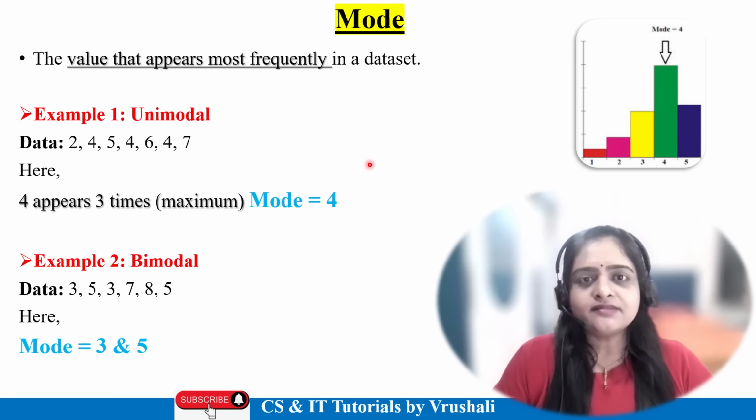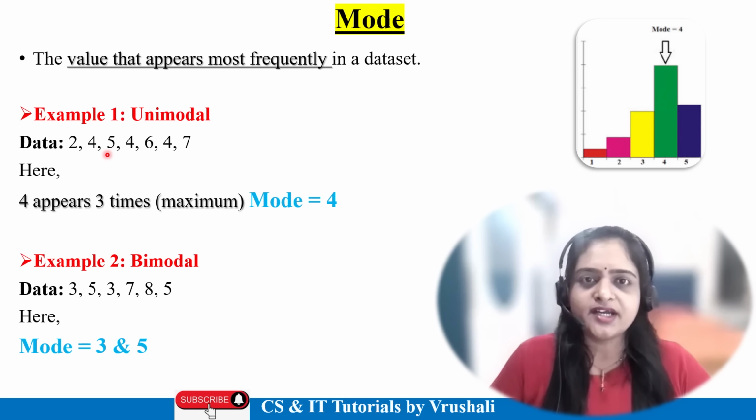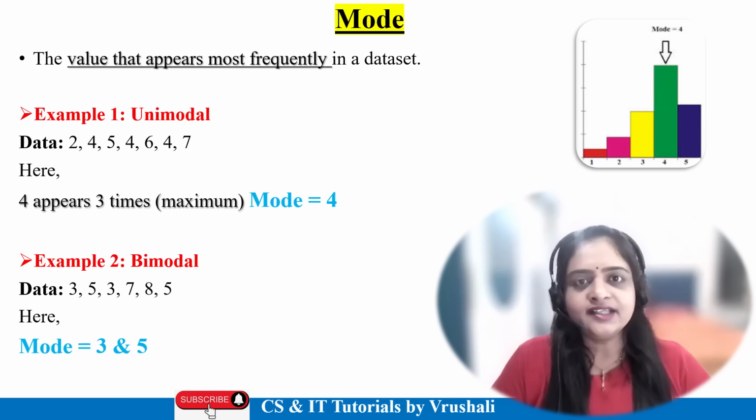So in your exam, a particular question is given where data is given and you have to find out mode, variance, standard deviation for 6 to 7 marks. So remember this thing: mode means the value that appears most frequently, majorly, in the data set.